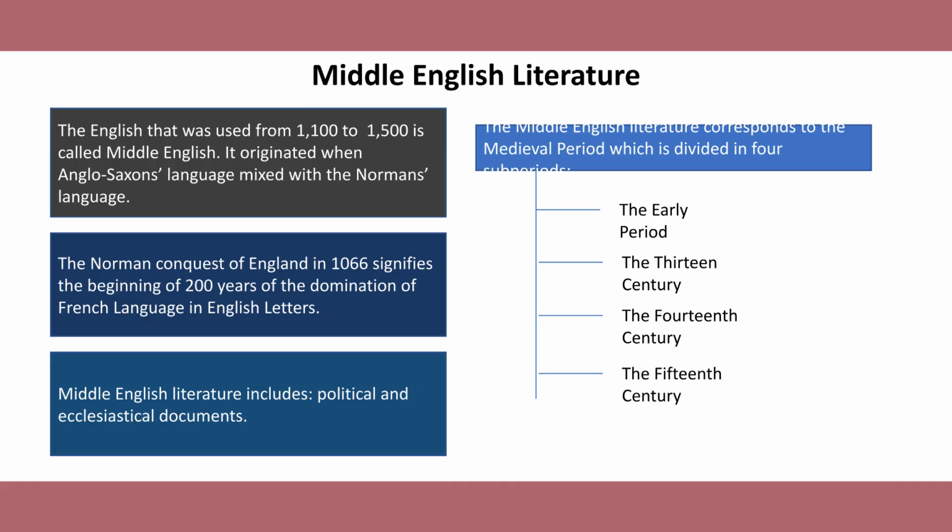Middle English was the form of English used between 1100 and 1500. It developed after the Norman conquest, when the Anglo-Saxon language mixed with the language of the Normans. The conquest of 1066 began almost 200 years of strong French influence on English language and literature. Middle English literature belongs to the medieval period, which is divided into four sub-periods: the early period, the 13th century, the 14th century, and the 15th century. During this time, literature included not only creative works but also political and ecclesiastical documents.